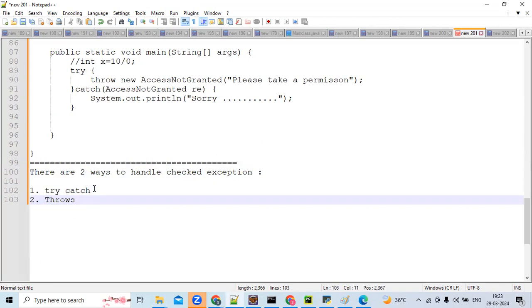Now you tell them, sir, throw is used to throw an exception which we have created, or throw is used to throw the exception explicitly. And say throws, sir, we can handle checked exception by using the throws keyword. Now we'll see the throws keyword in detail.